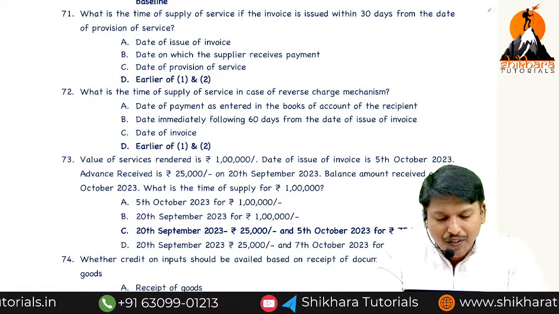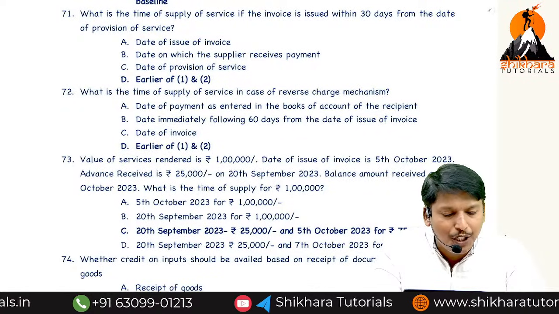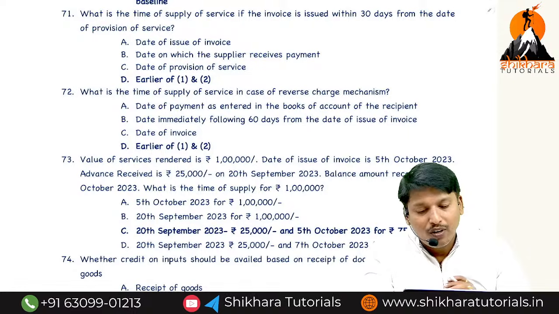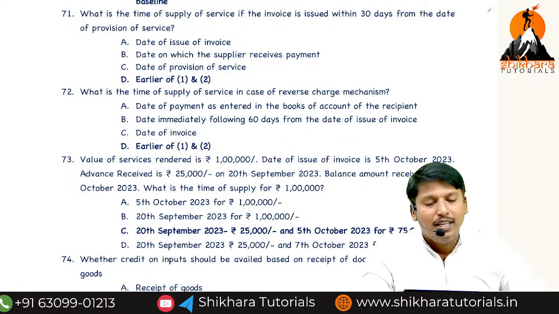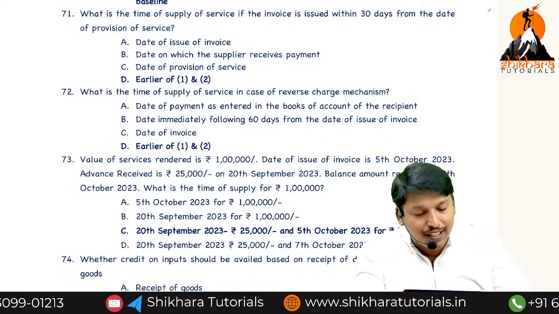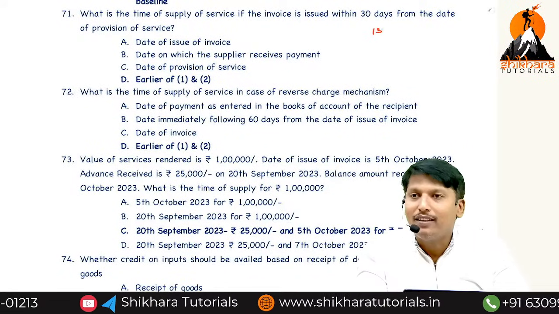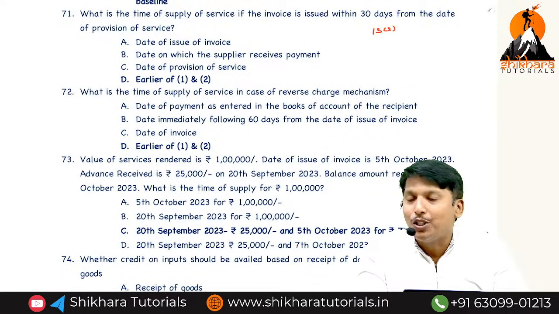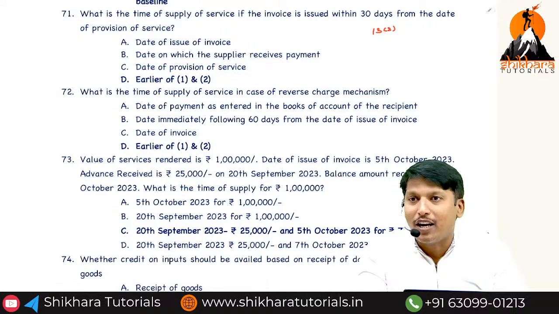What is the time of supply of service if invoice is issued within 30 days from the date of provision of service? First, it is section 13(2). 13(2)(a): invoice issued within 30 days, or banks 45 days.